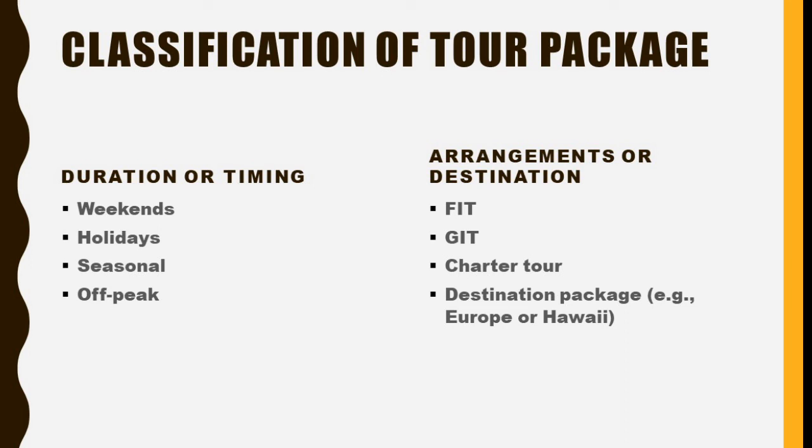And then we have destination packages. For example, for one particular destination, we are traveling to Europe, say we are traveling to South Asia. In South Asia, some destination, maybe we take Japan, maybe we take Singapore, something like that. So when the package is being designed for a specific destination, that comes into the arrangement of destination. So that's for the classification of tour package.